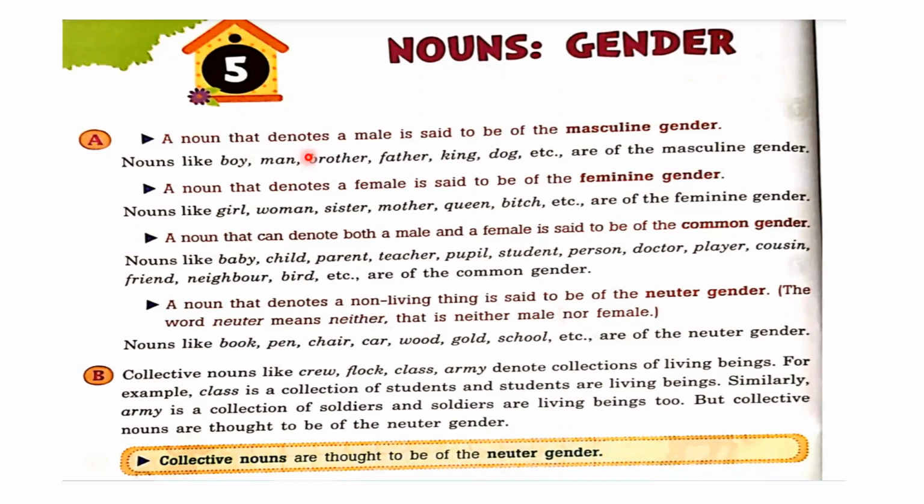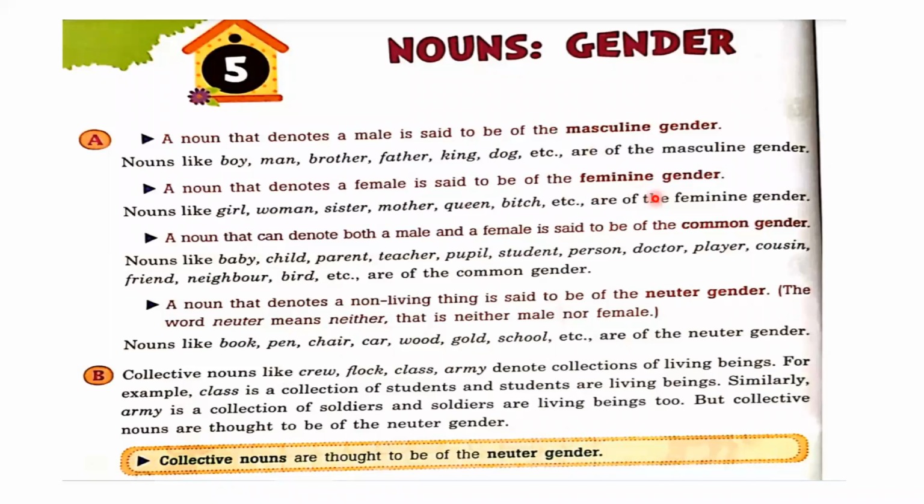A noun that denotes a male is said to be of the masculine gender. So which things are related to male? Those things are called masculine gender. Suppose I say boy, that's a male. Man, that's also male. Brother, father, king, dog. All these words are related to masculine gender, right?